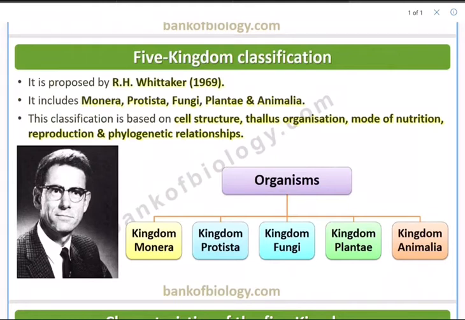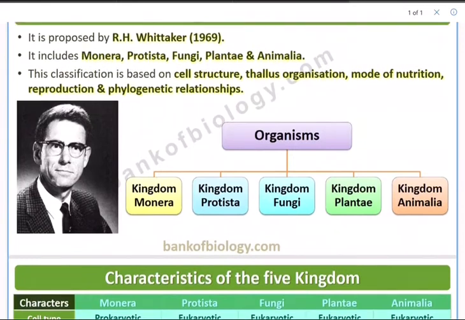So there is a need for further classification. First it was three kingdom, then four kingdom, and finally the most accepted version, as I said yesterday, is the five kingdom classification. This was proposed by R.H. Whittaker in the year 1969. It includes Monera, Protista, Fungi, Plantae, and Animalia. This classification is based on cell structure, thallus organization, mode of nutrition, reproduction, and phylogenetic relationship. Phylogenetic means evolutionary relationship.